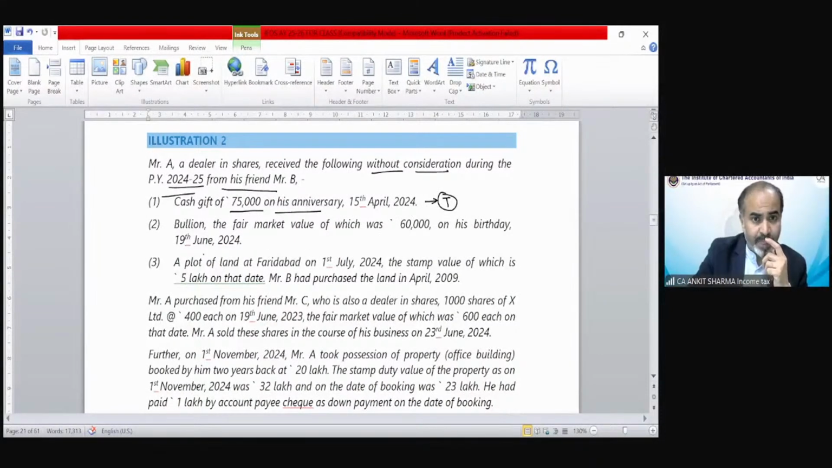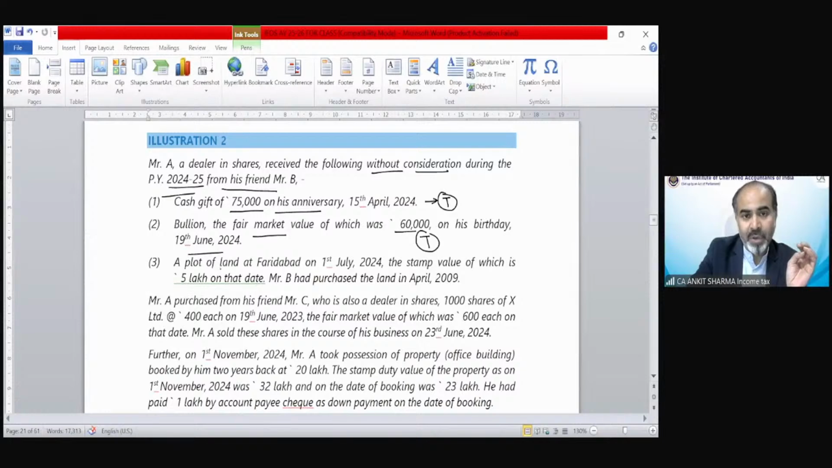Second is bullion, the fair market value of which is 60,000, on his birthday. Again, this is going to be taxable because it's a capital asset, included in non-monetary movable assets, value more than 50,000, not received on marriage etc., and not received from a relative also. If this gift had been received from a relative, that would be non-taxable.